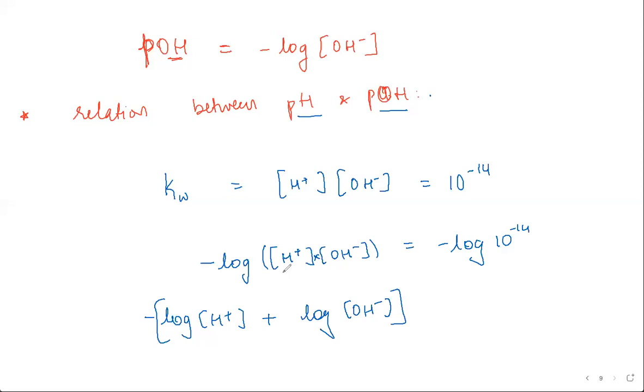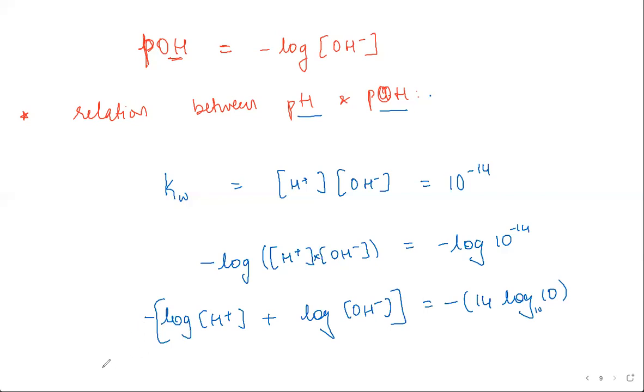Similarly, the logarithm of something into something is log of the first thing plus log of the second thing. Similar rules. The exponent that comes here becomes minus 14 into log 10 to the base 10.